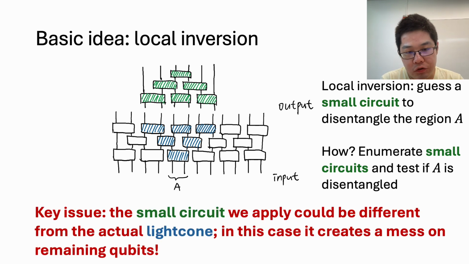So here is the key issue, which is the small circuit in green that we apply could be different from the actual light cone in blue. Because even though we can disentangle the region A, what we applied, which is the green gates, is not necessarily exactly canceling the blue gates. In other words, instead of removing gates from the unknown circuit, what we are actually doing is adding more gates on top of the circuit. And in this case, it really creates a mess on the remaining qubits.